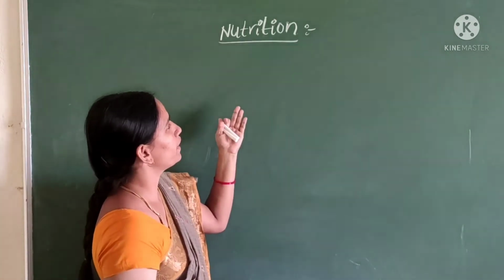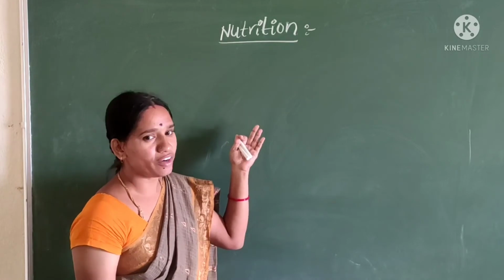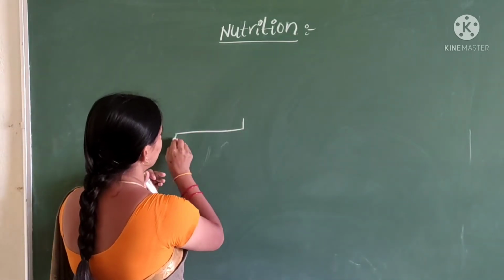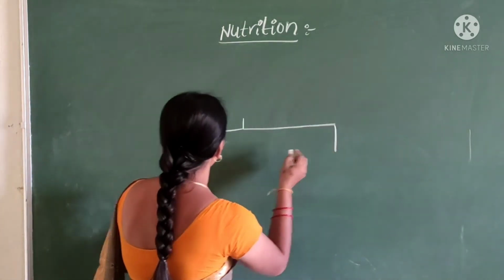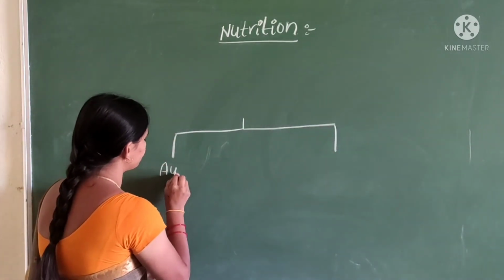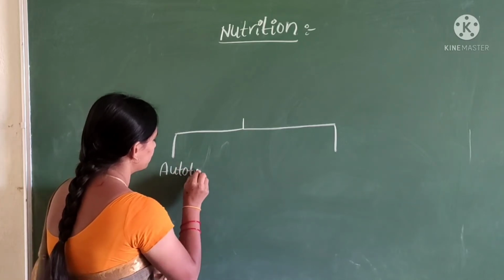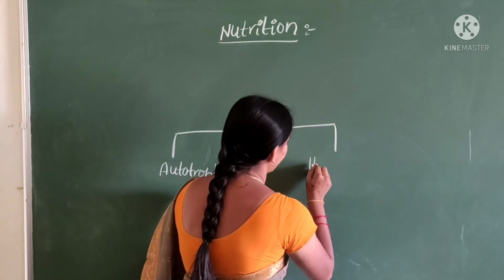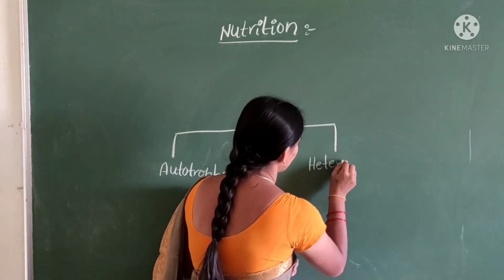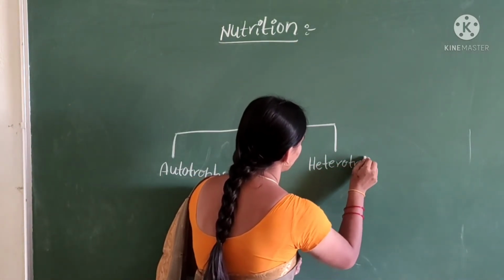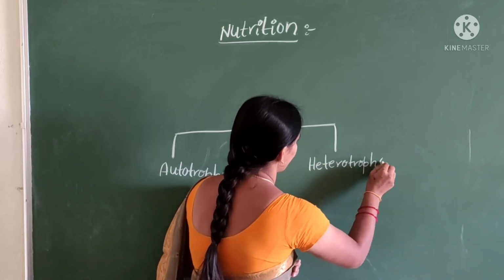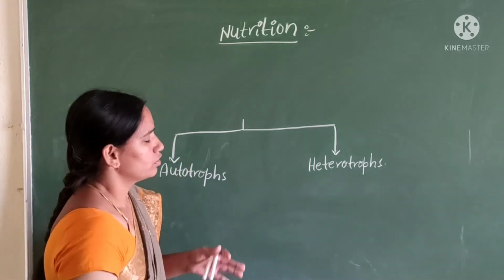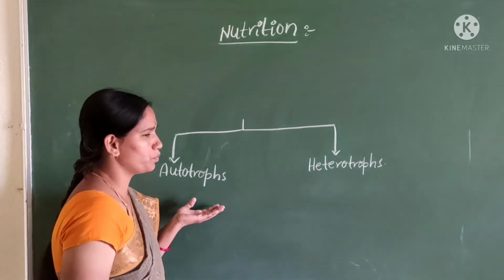Nutrition, based on how living beings obtain food, is of two types. One is autotrophs. Second one is heterotrophs. The first one, autotrophs.